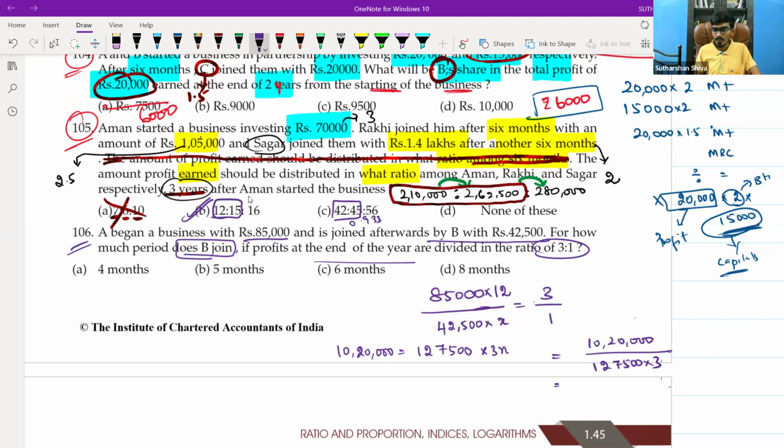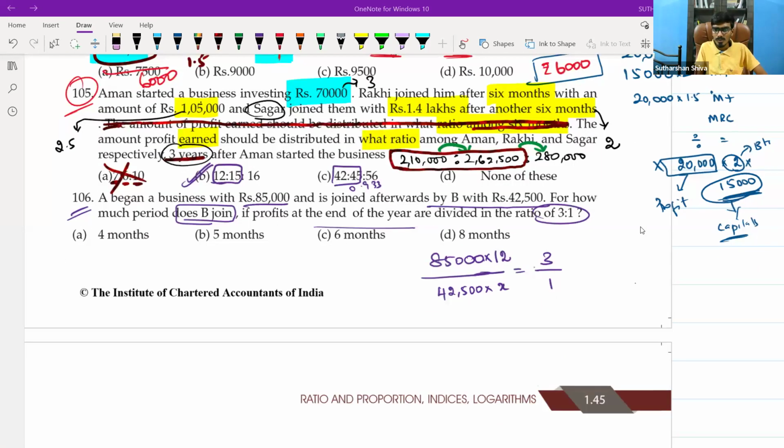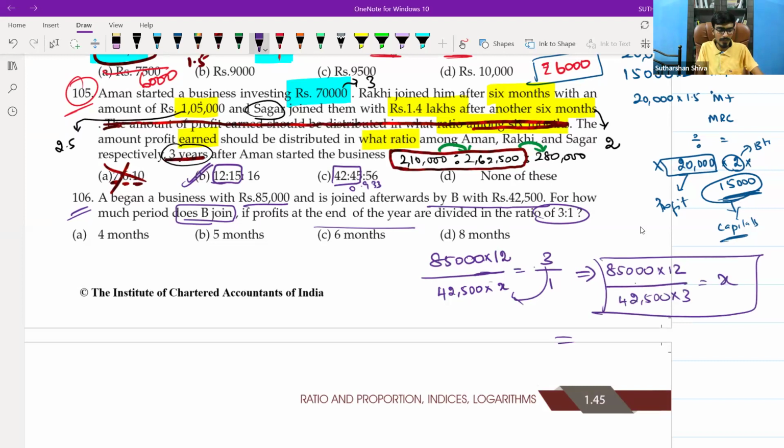What is the answer you got? 2.67. So here what we will do, we need to keep this X on the opposite side, right? So we will take 85,000 multiplied by 12 into 42,500. This 3 will come to this side into 3 equal to X. Do this in your calculator and give me the value.